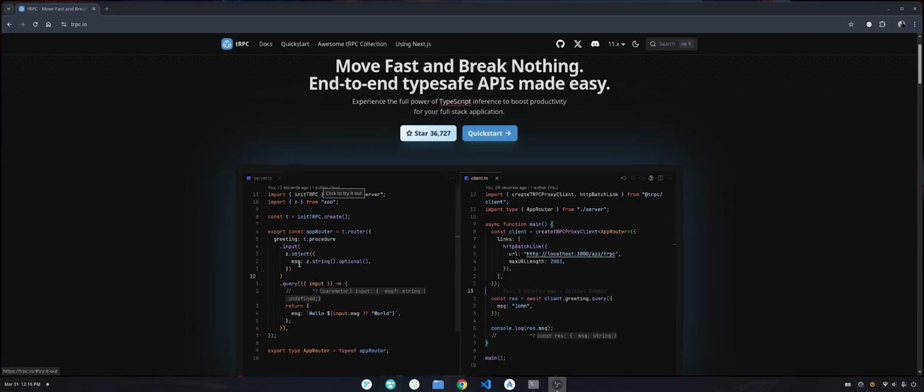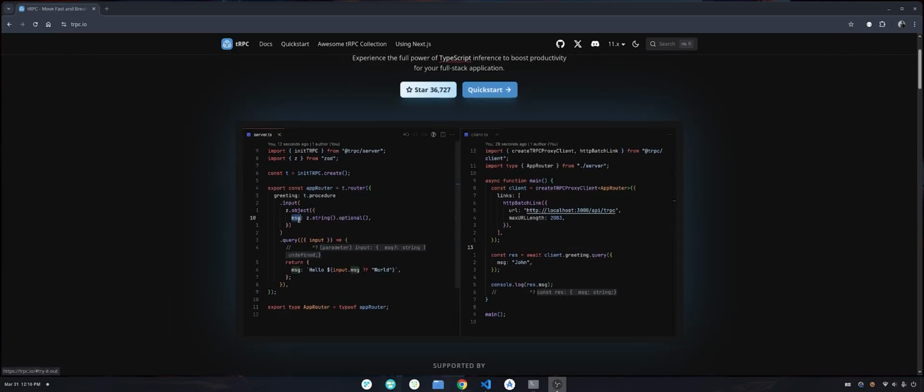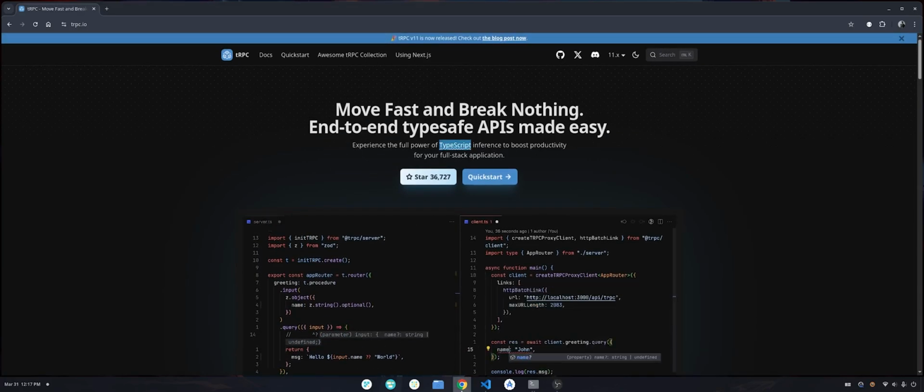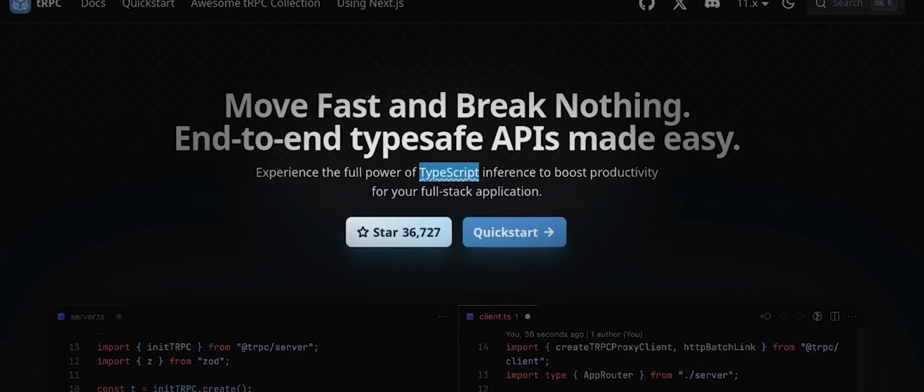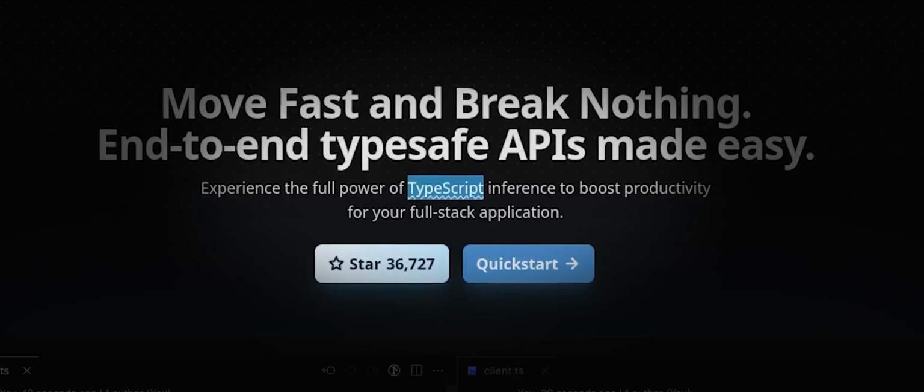tRPC, probably the gold standard when it comes to having end-to-end type safety. You just update some fields on your server and your client automatically gets updated. But there is one tiny little downside to using tRPC. Both your backend and your front end have to be written in TypeScript.